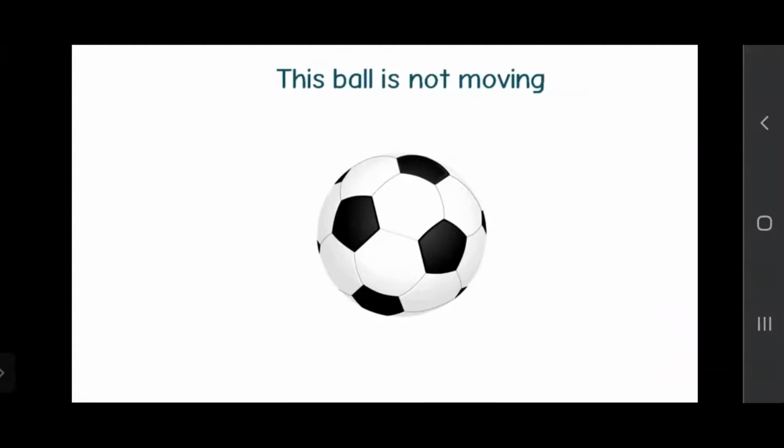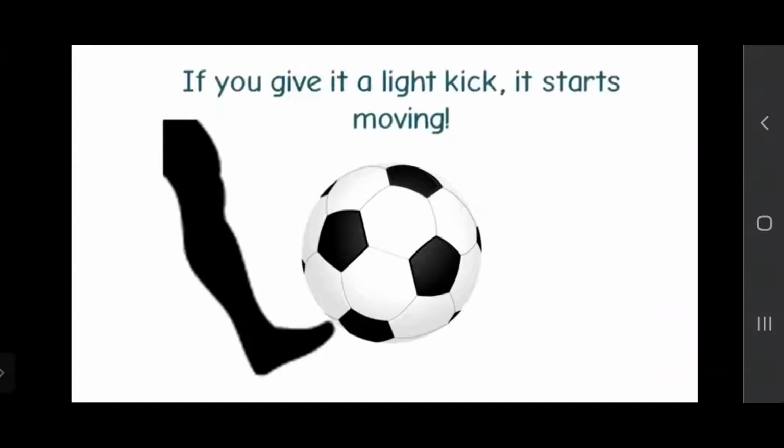If I want to move this ball, what should I do? I can move it with my hand, or I can kick the ball, right? And when I kick the ball, what will happen? The ball will move from one place to another.